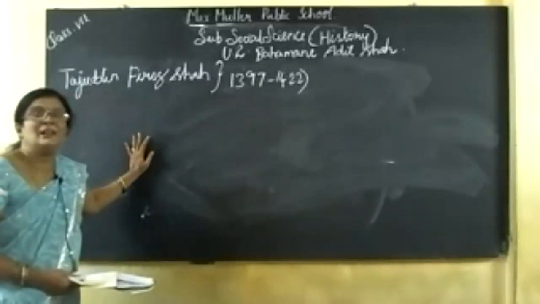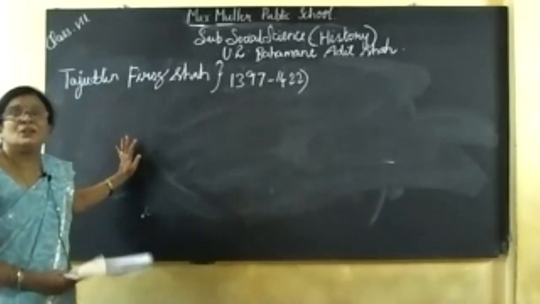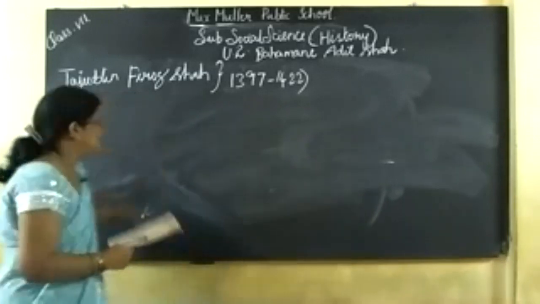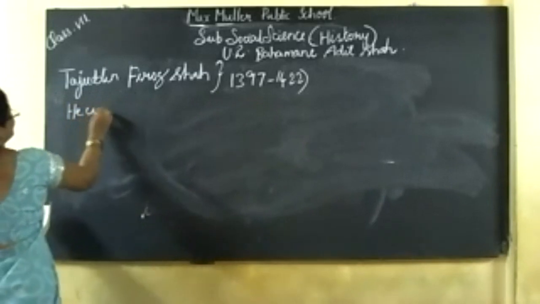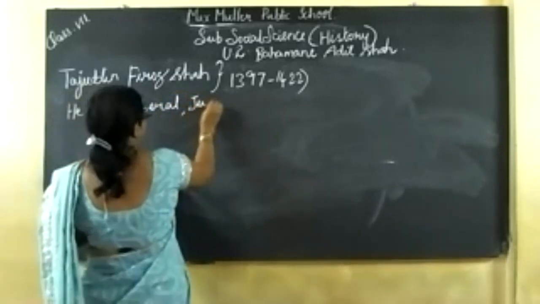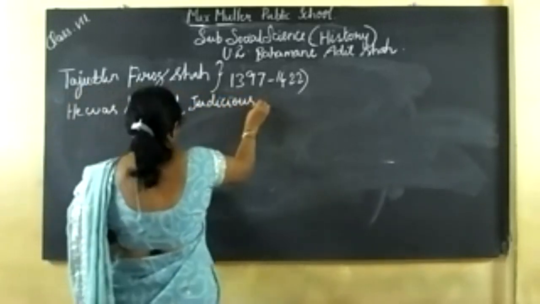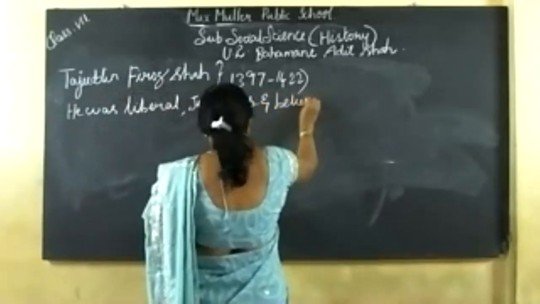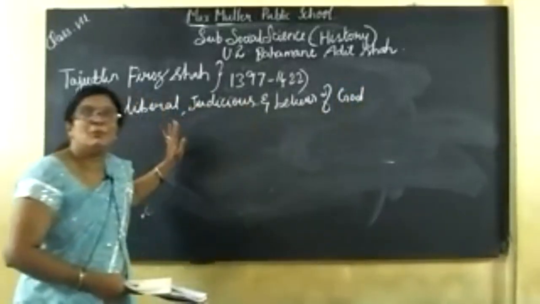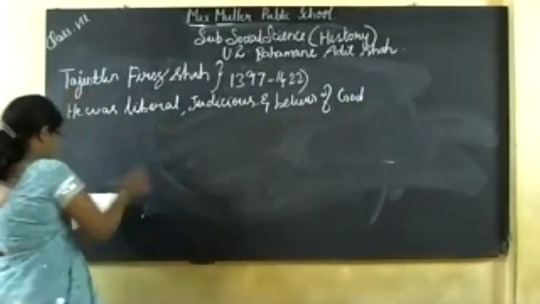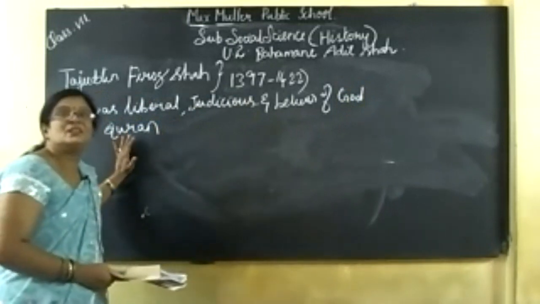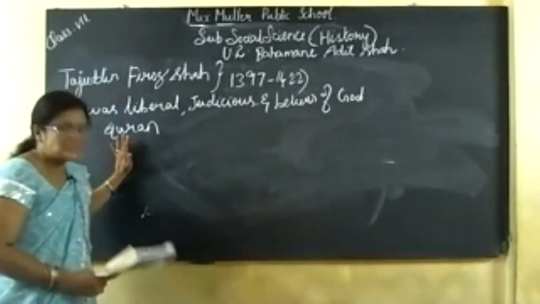So he was a liberal person, judicious, and a believer of God. He made many copies of the Quran, and he edited them for his whole life.